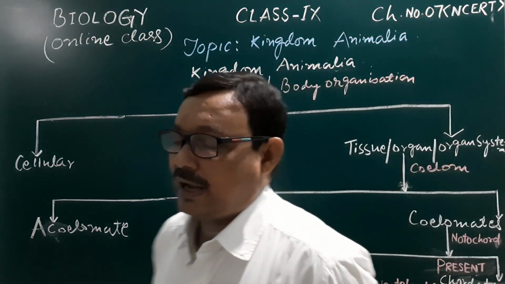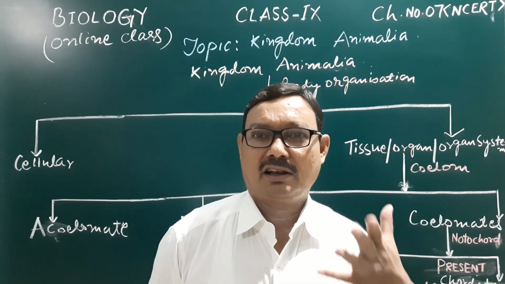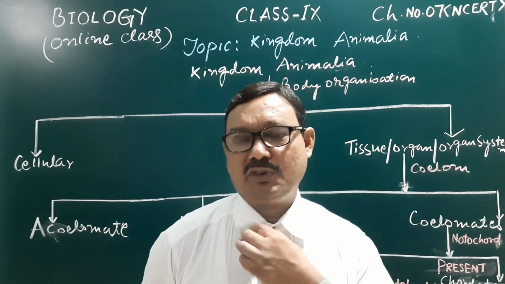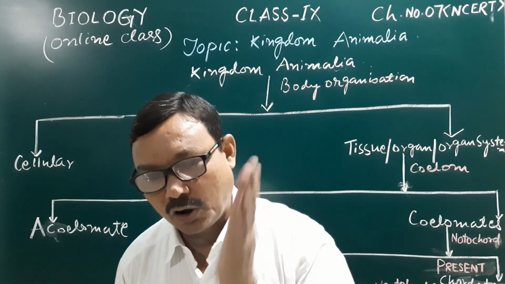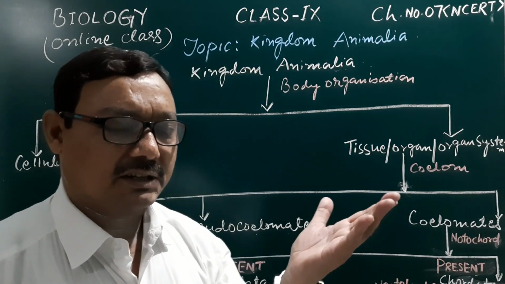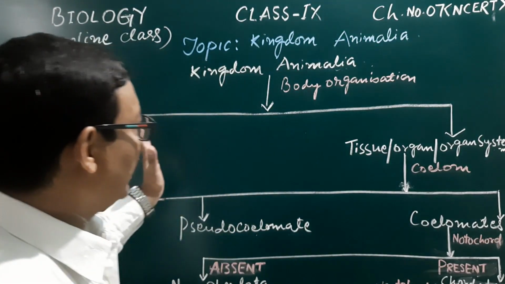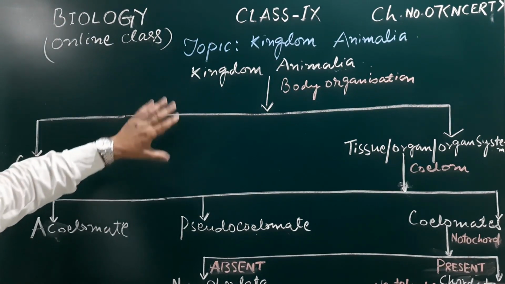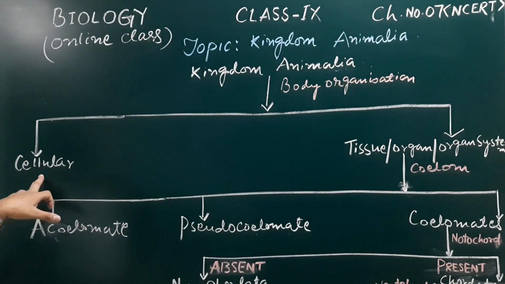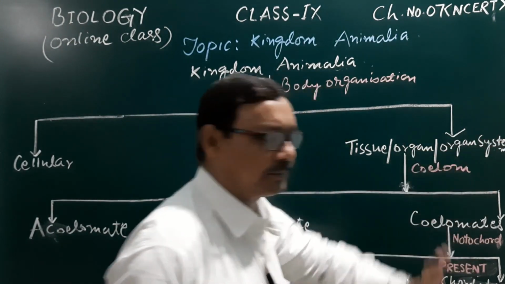And ultimately, we have seen a well differentiated body organization with organ system level of organization. The first criterion regarding the further classification of kingdom Animalia is the body organization, that is the cellular or the tissue or the organ system.